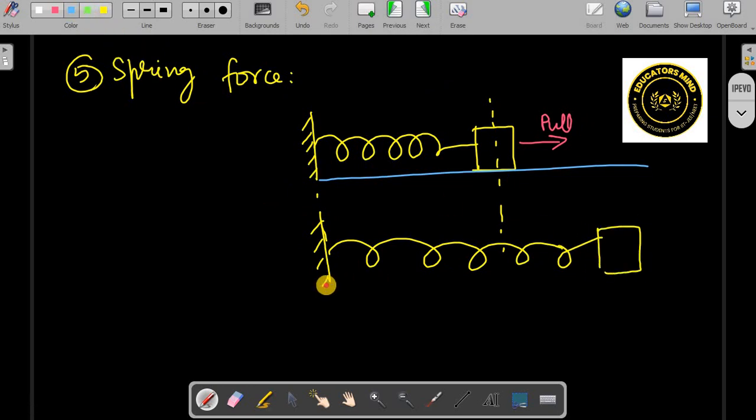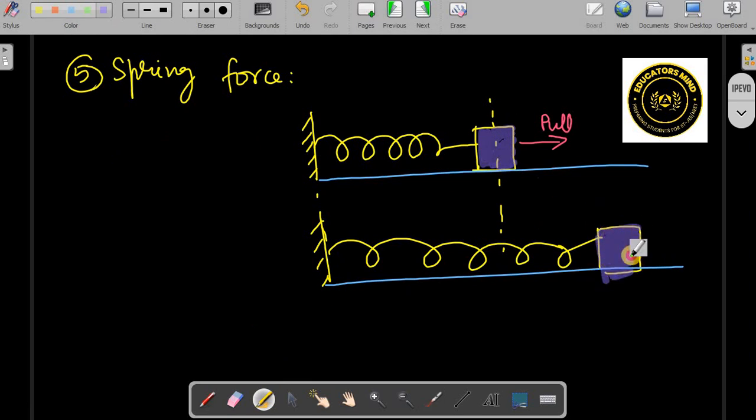Now let us say you are going to release this block.